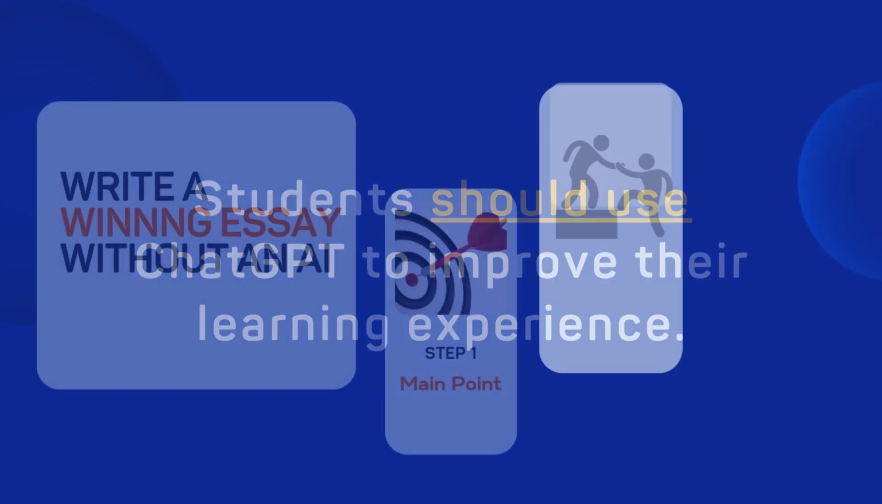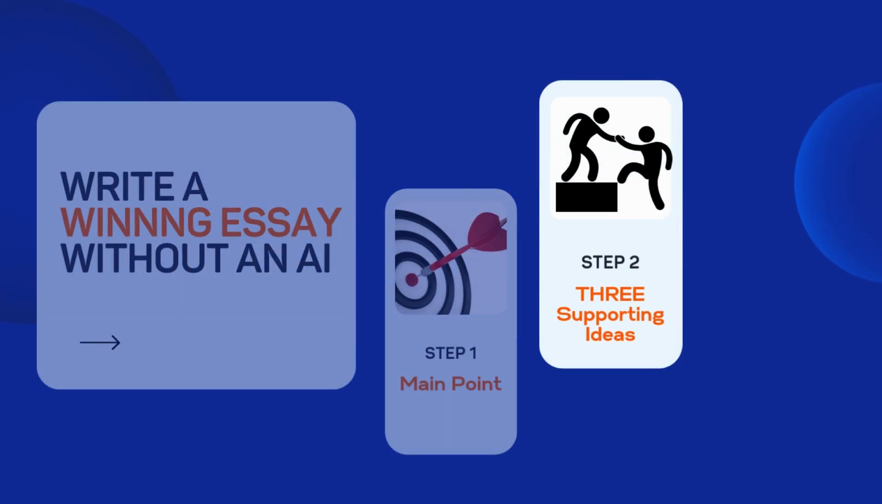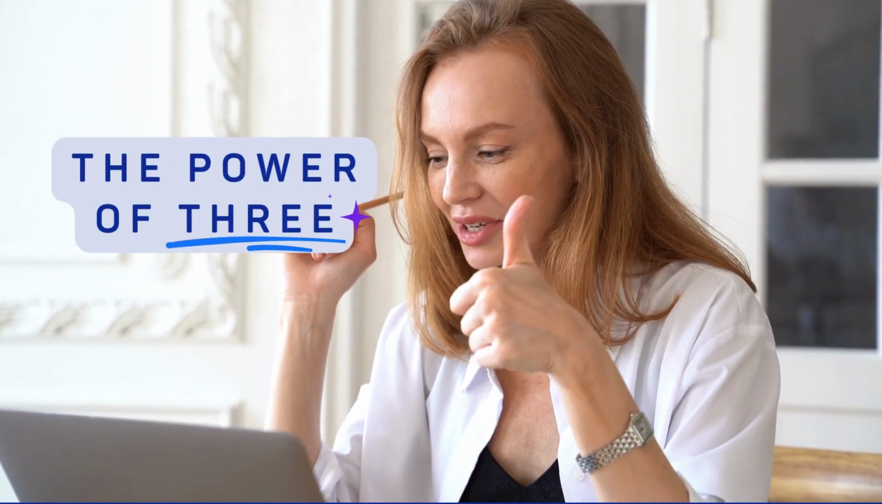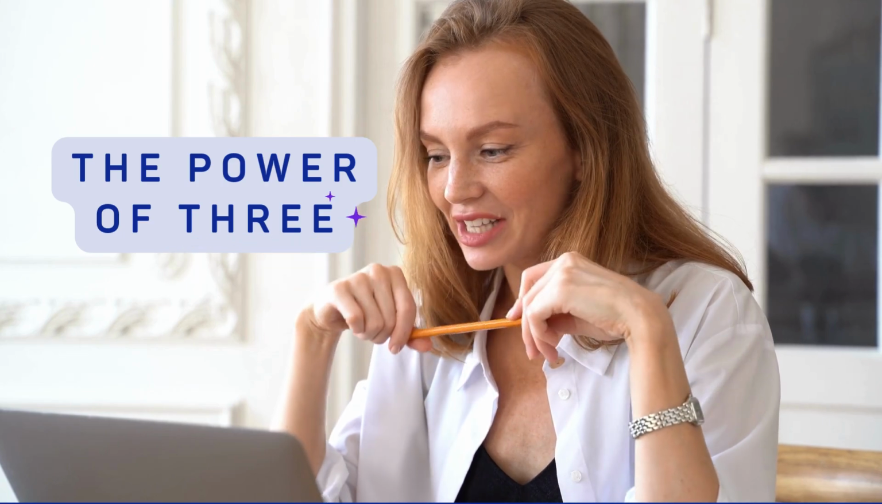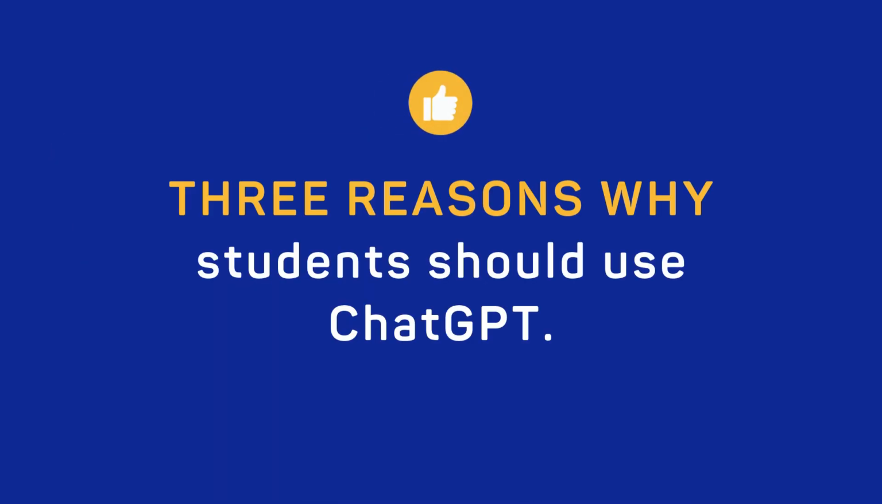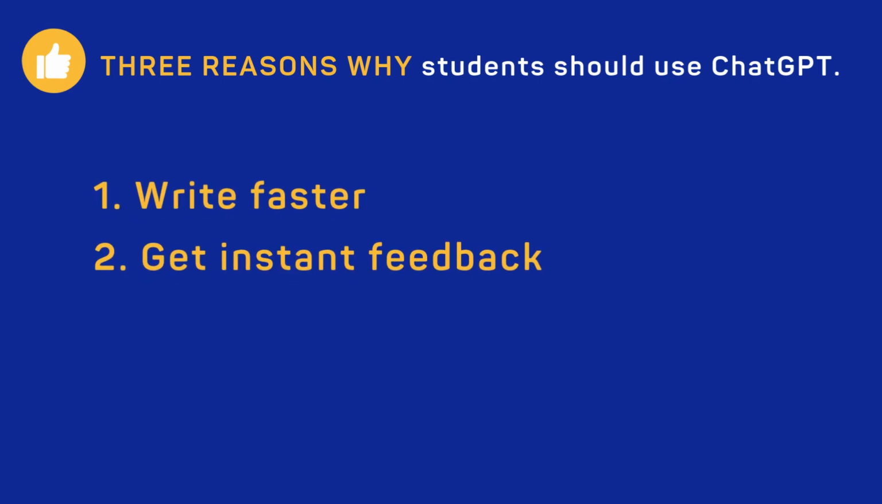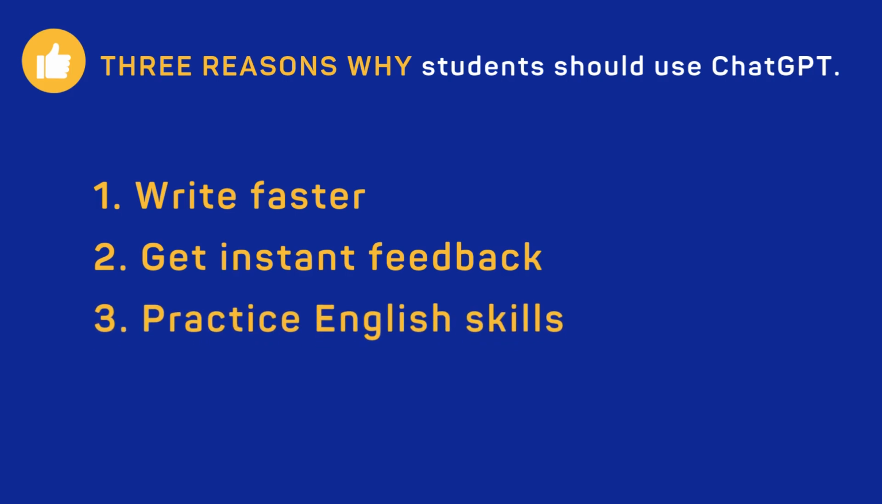Nice and clear. Next, you need to back up the main point with 3 supporting ideas. Why 3, you ask? Because it helps break things down in a way that's easy for our brains to handle. Trust me, this makes your essay stronger and more impactful because the reader doesn't get lost in any complicated details. So think of 3 reasons why students should use ChatGPT. Here's an example. Students should use ChatGPT because it helps them write faster, get instant feedback, and practice their English skills. See? 3 solid reasons and you're set.